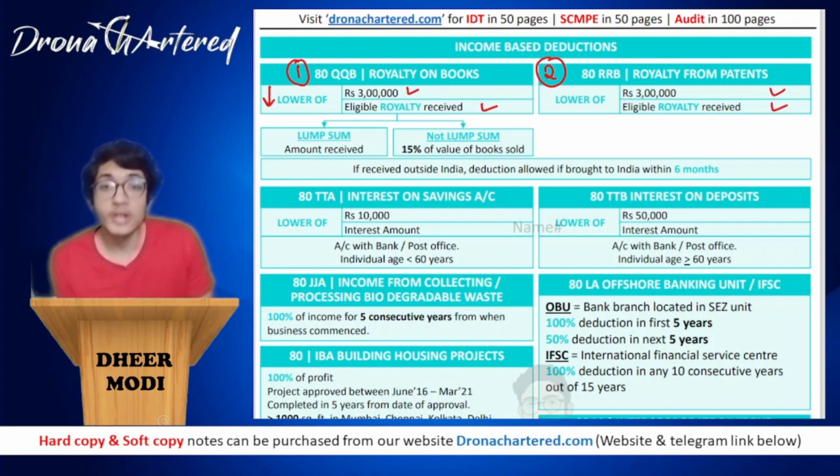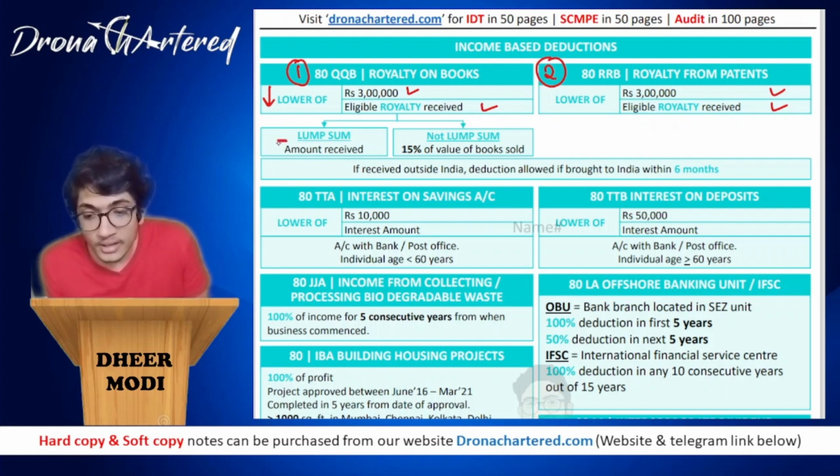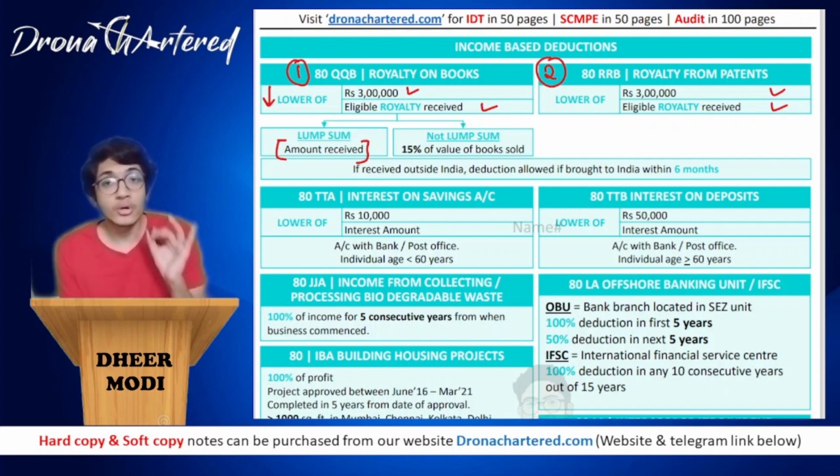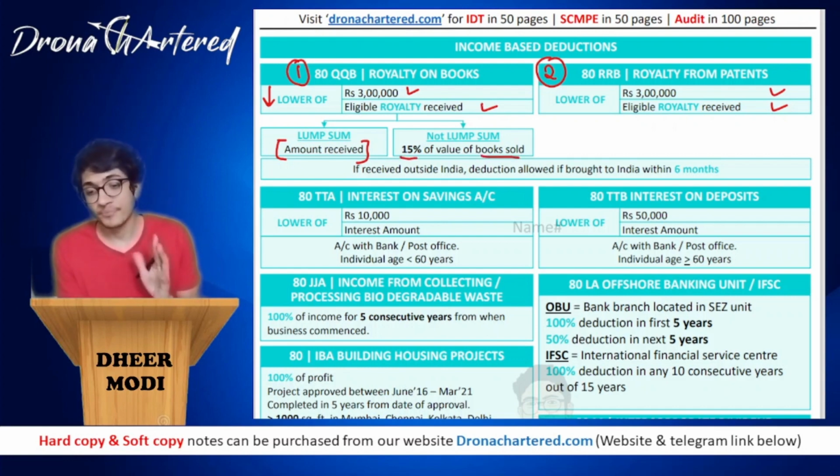Now over here, what does royalty mean? For example, if the royalty that you received is one lump sum, that is one time payment you have received as royalty, then the amount received will be called your royalty received. However, if it is not lump sum, if it is based on each sale, then it will be 15% of value of books sold. Okay, so 15% will be the thing that we will be considering for your deduction. Clear? So 80QQB and 80RRB.